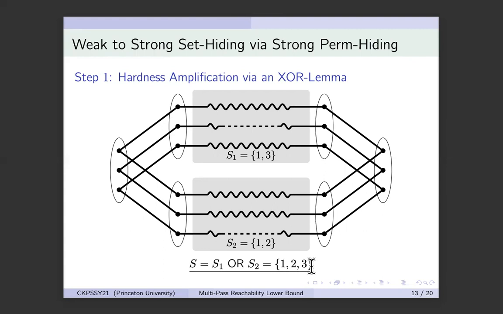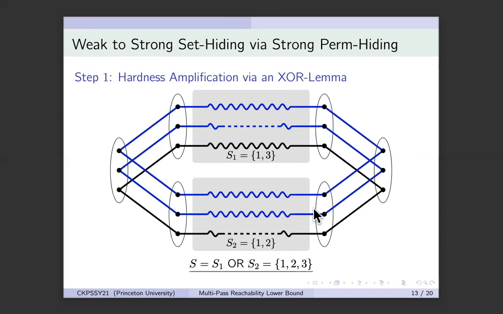There's one thing that we need to do in addition to this to get hardness. And that thing is because algorithms can attack this construction in the following way. Consider an algorithm that does not care about any of the elements in these sets except the first two. So there are n elements in this set, but I will only care about the first two elements in the set in each of the RS graphs.